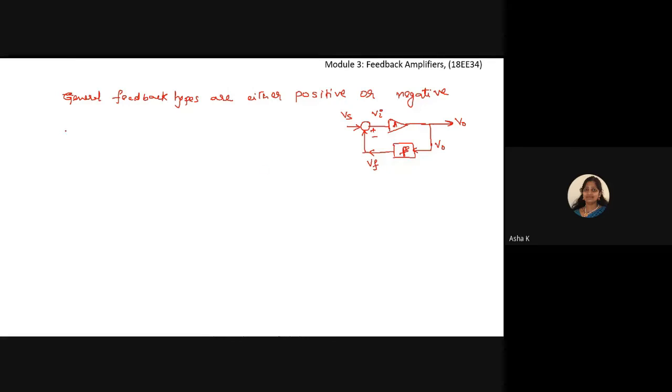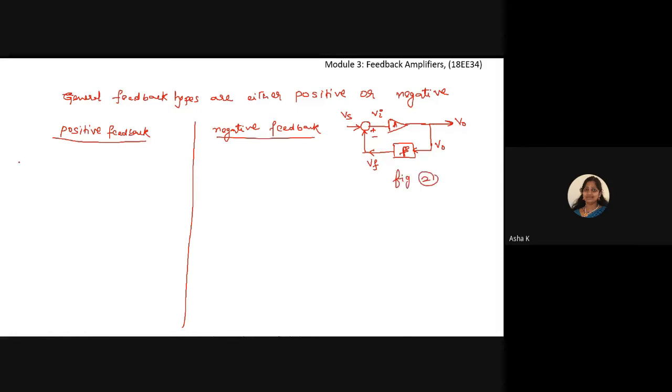Say if we have positive feedback, as we discussed with respect to the oscillator, and we may have a negative feedback, what is going to happen? To understand this, I'll start the concept by observing figure 2.